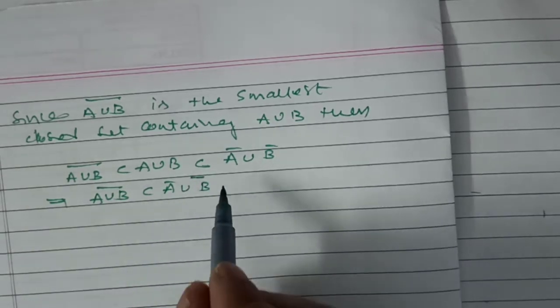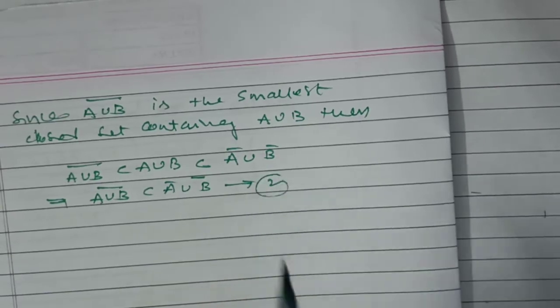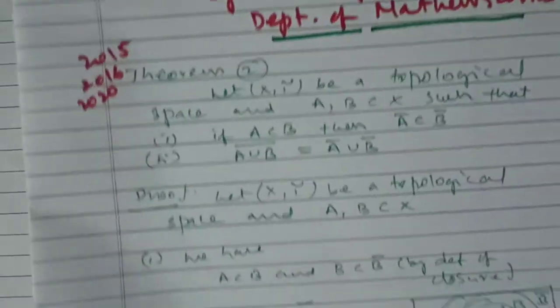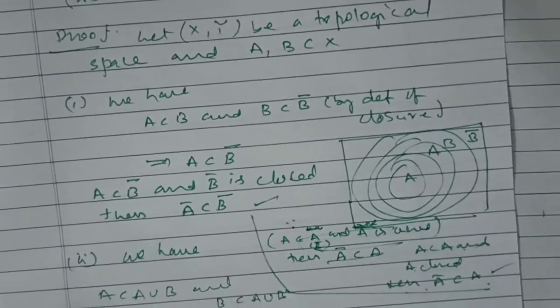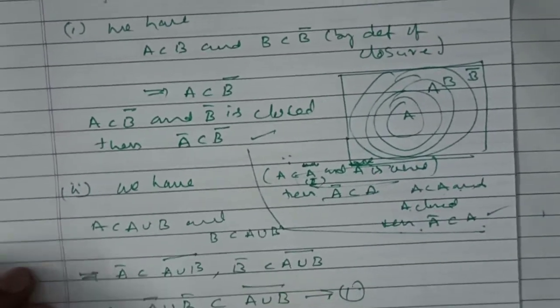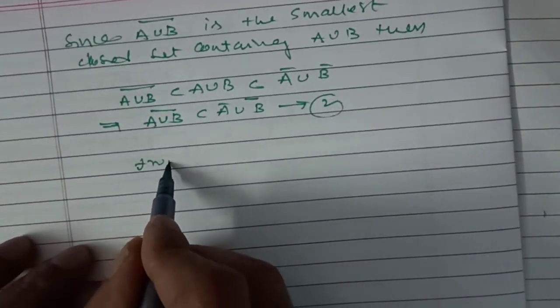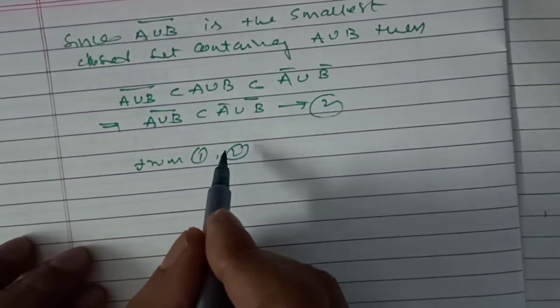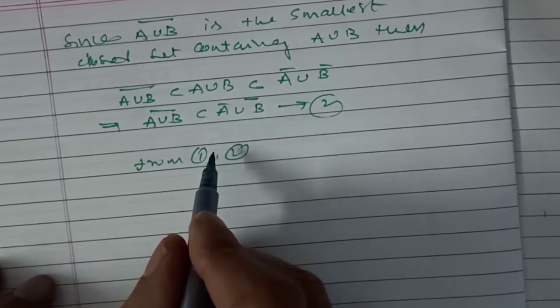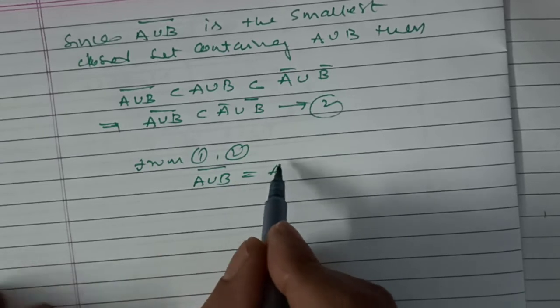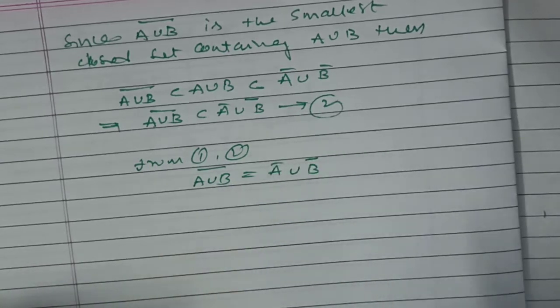Take this as equation 2. Previously we have equation 1. So from 1 and 2, (A union B) bar is equal to A bar union B bar.